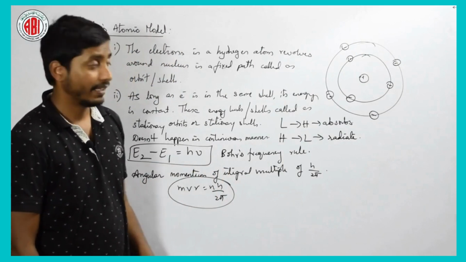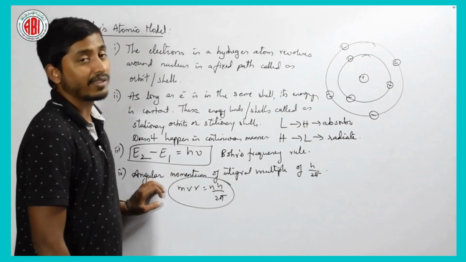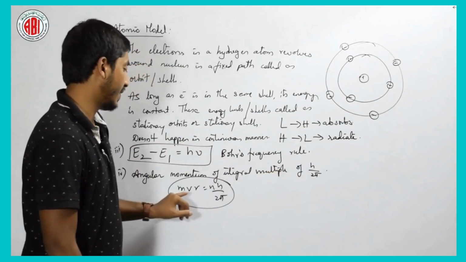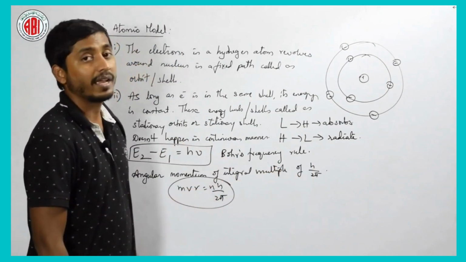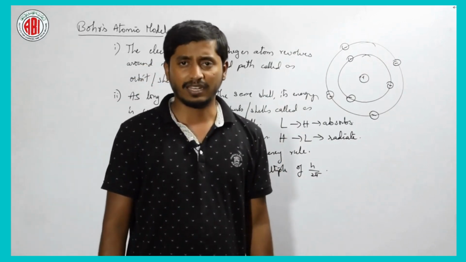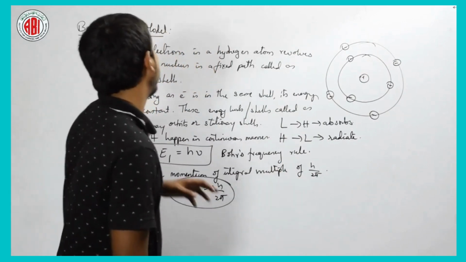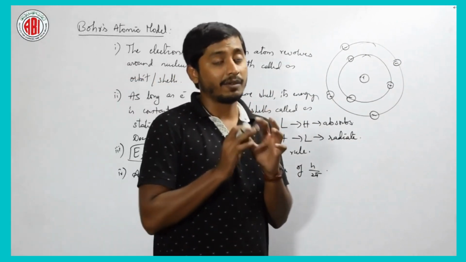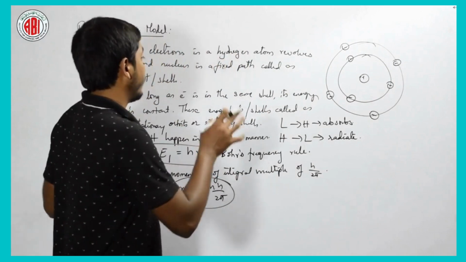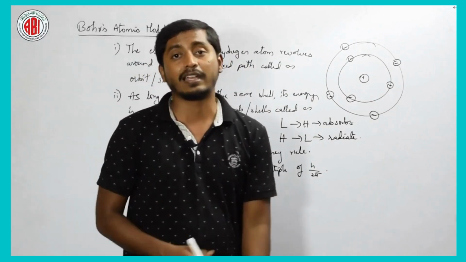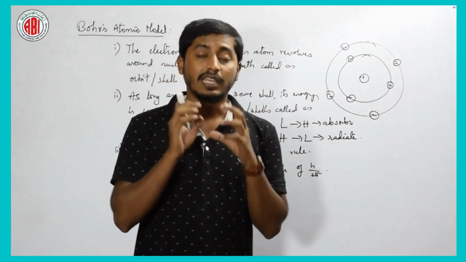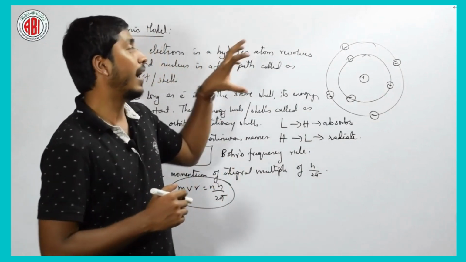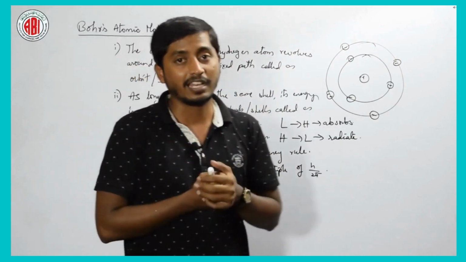Is it clear? Once again, the electron revolves with an angular momentum of integral multiple of h by 2 pi, that is given by mvr equal to nh by 2 pi. Can you understand? See here, once again let me revise everything. Bohr's atomic model tells that, and one more thing, remember that he explains everything in terms of a hydrogen atom. He is specifically referring only to the hydrogen atom. Is it okay? He tells that a hydrogen atom is always spherical in shape.